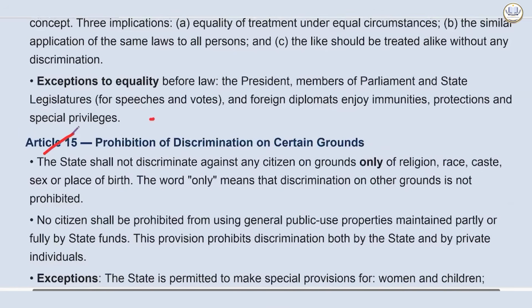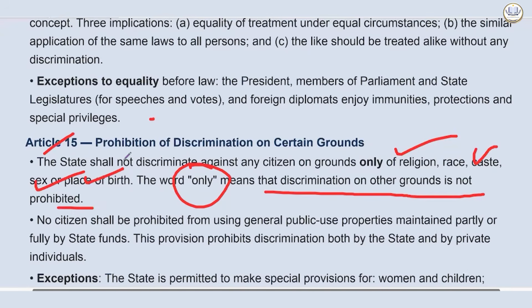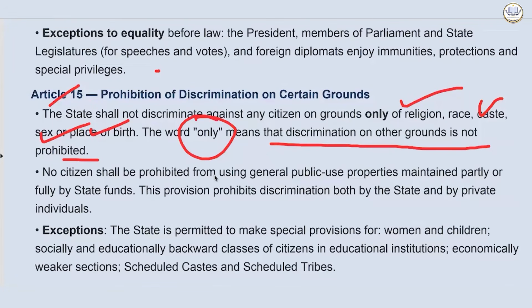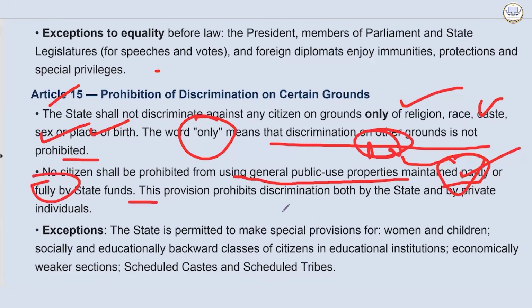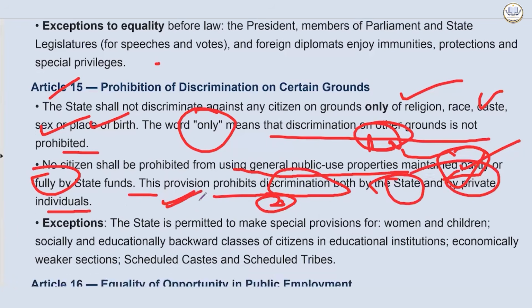And Article 15, prohibition of discrimination on certain grounds. The state shall not discriminate against any citizen on grounds only of religion, race, caste, sex, or place of birth. The word only means that discrimination on other grounds is not prohibited. No citizen shall be prohibited from using general public use properties maintained partly or fully by state funds. This is again a trap. Since polity deals with laws and statutes, and one word can change the entire meaning, we will be reading everything very carefully. This provision prohibits discrimination both by the state and by private individuals, as we had discussed.